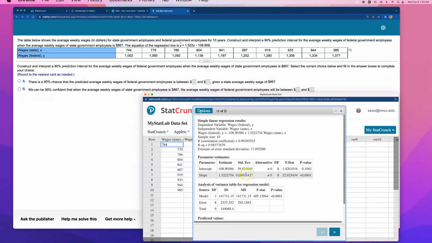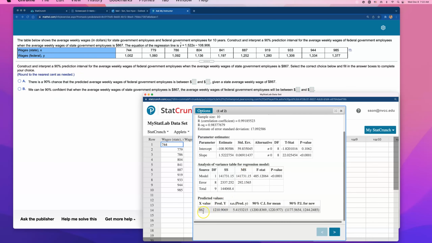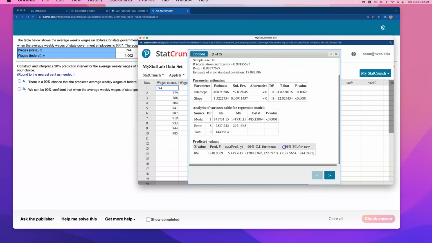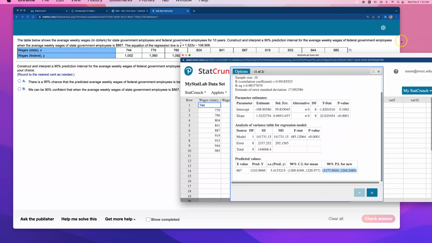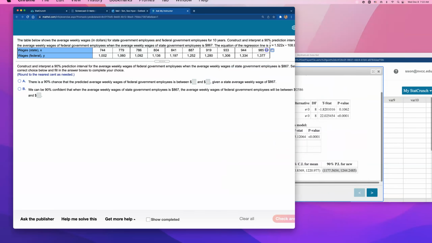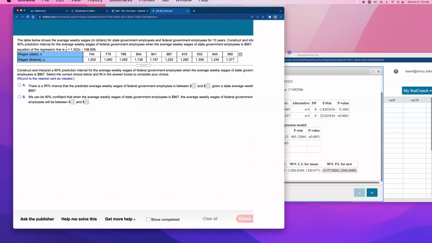Well, we found it. If you scroll down a little bit, for an x value of 867, there are two. Okay, I'm going to have to tell you which one to look at. You have to look for the 90% PI, the prediction interval for new, okay? So take a look at that one. That is the prediction interval. That's how you can find the prediction interval for your homework and for your quiz this week. All right, I'll go ahead and type those in, okay?